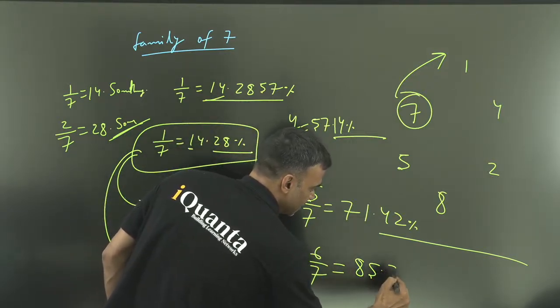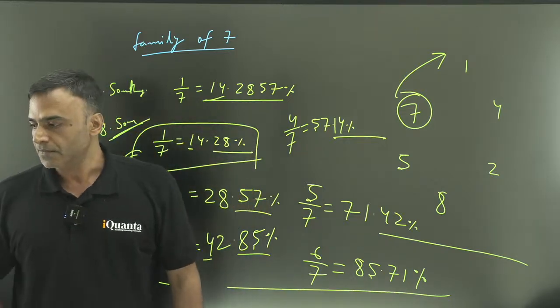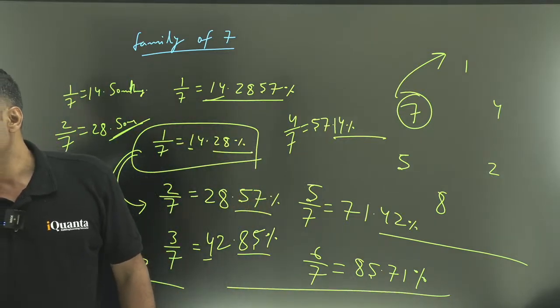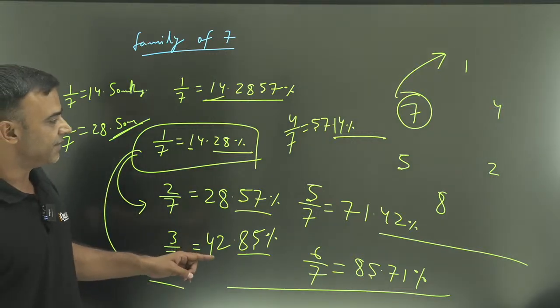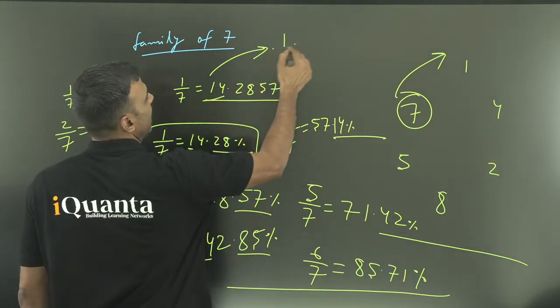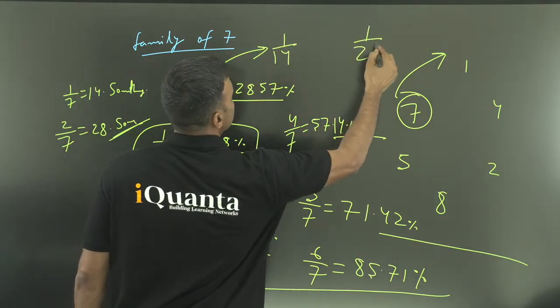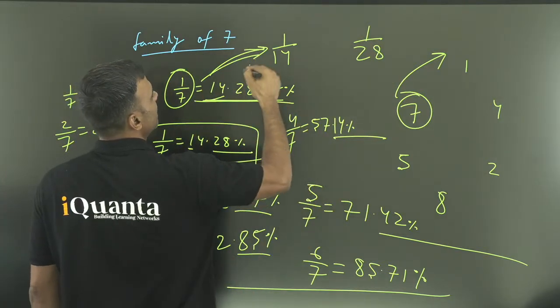So 85.71%. Right. Okay. Fine. So we have done the family of 7. And from there you can calculate. If I have 1 by 7, can you calculate 1 by 14, 1 by 28? Just 2 of them. 1 by 7 is this. So 1 by 14 and 1 by 28.